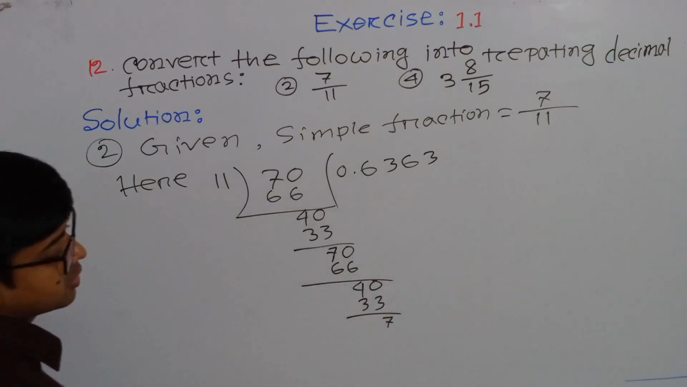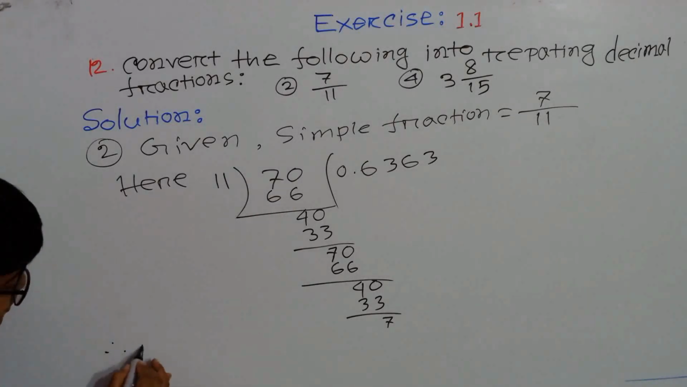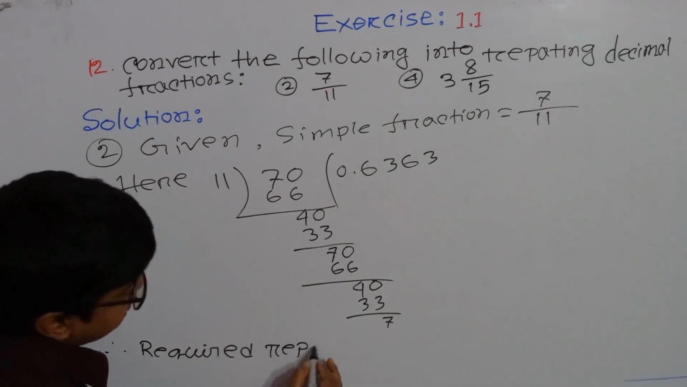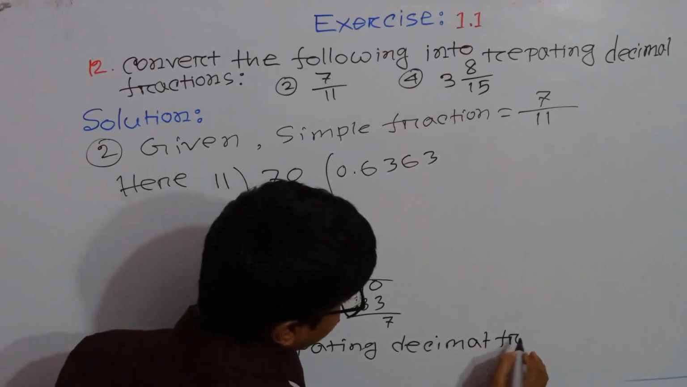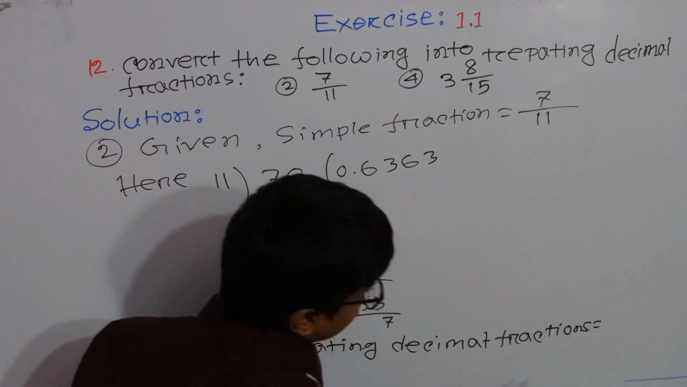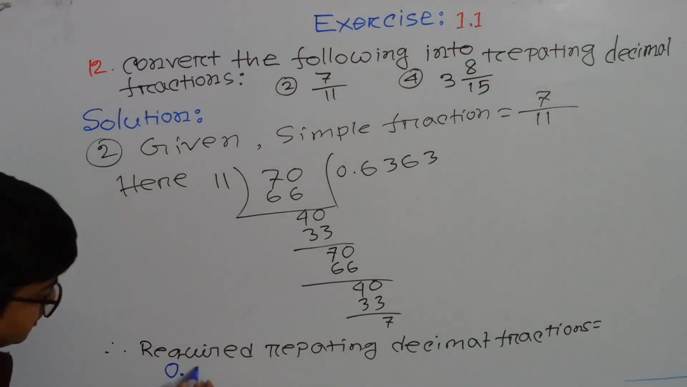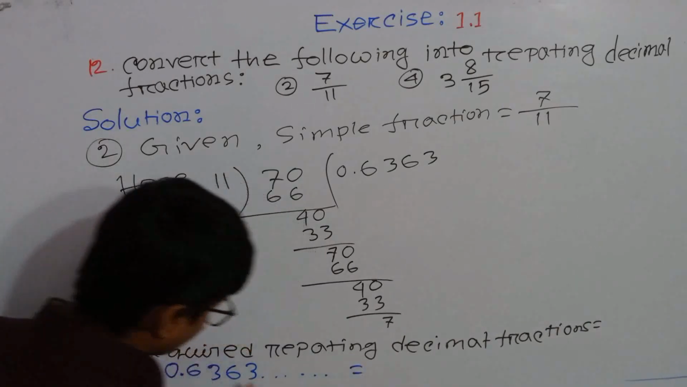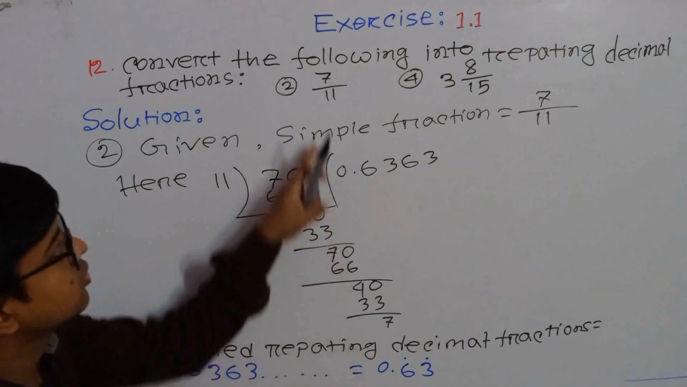6 and 3 repeat again, so we can write here our required repeating decimal fractions equals to 0.6363 and so on, and equals to, we can write here 0.6 recurring and 3 recurring, which is the required solution of question number 2.